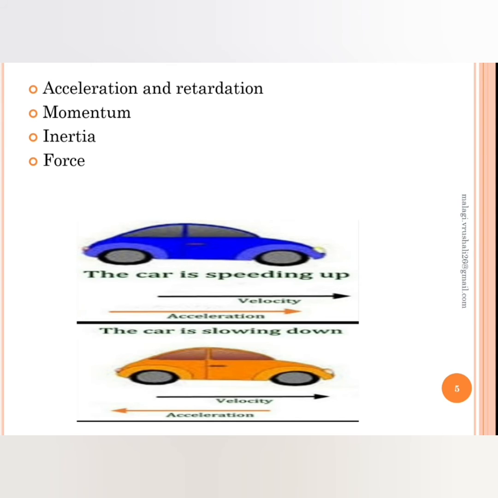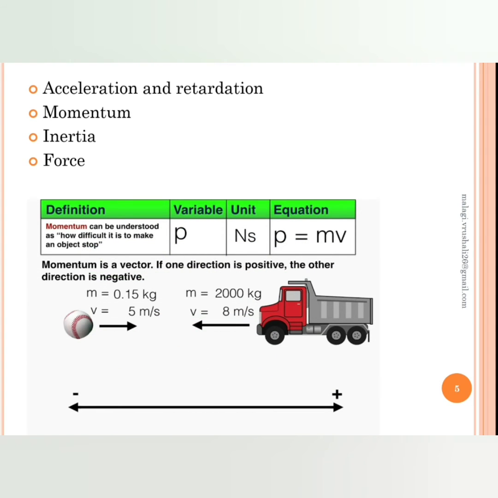Now what is momentum? Momentum is nothing but how difficult it is to make an object stop. It is a vector quantity. We'll consider two objects, okay? One is a truck and the other one is a ball. So which will have higher momentum, or how difficult is it to make the object stop? Is it easy for the ball to stop, or is it easy for the truck to stop first?